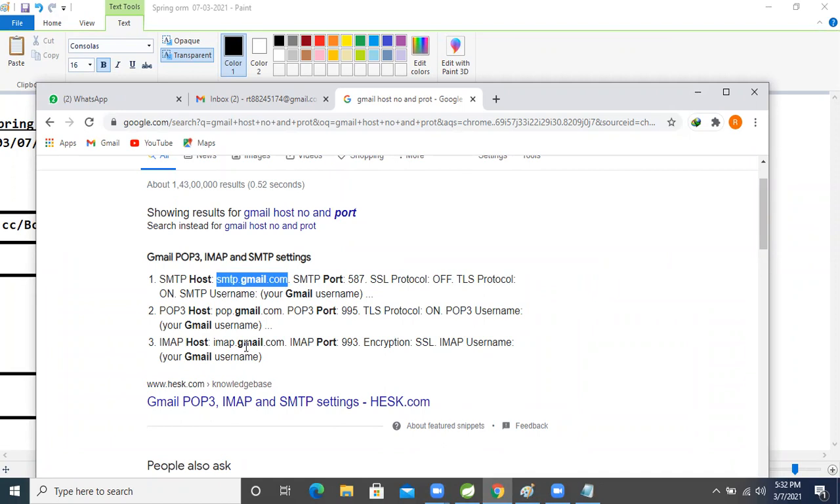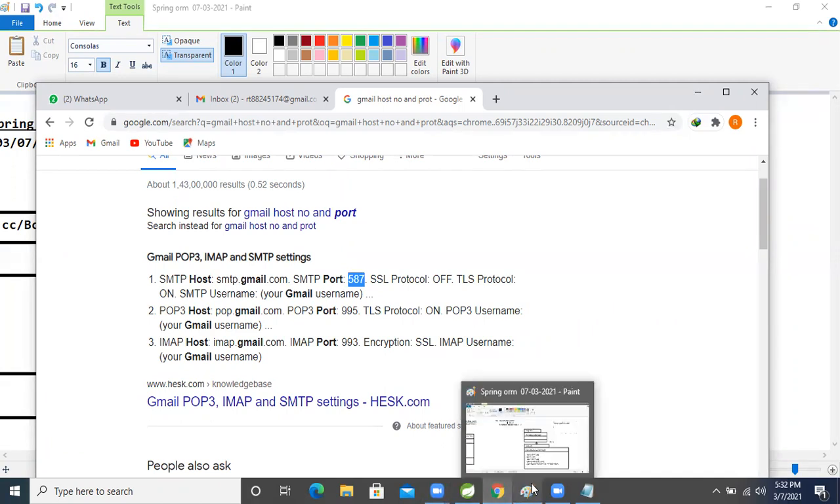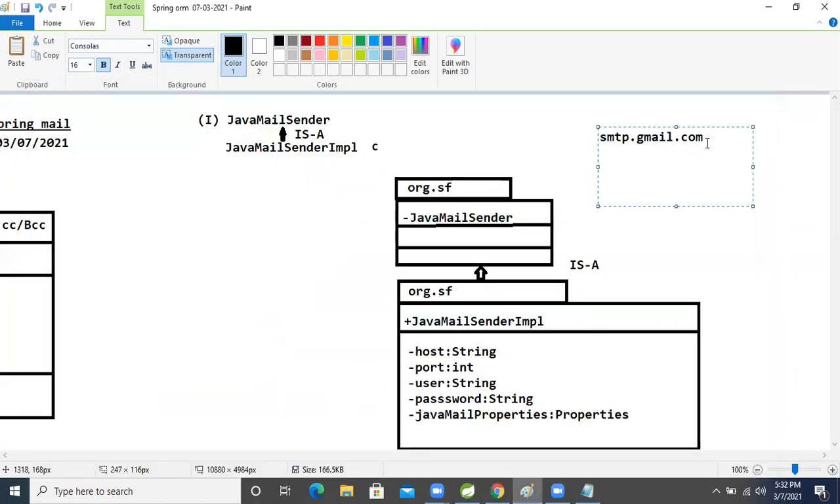This is POP, and there are multiple other things. I will explain the OSI model also. But what is the port number? It is 587. Okay? So the port number is 587. Paste it. Port number we got it. Two things we got, right?